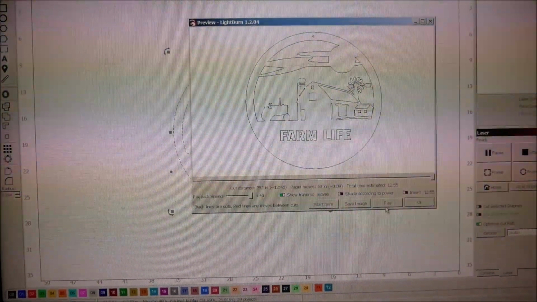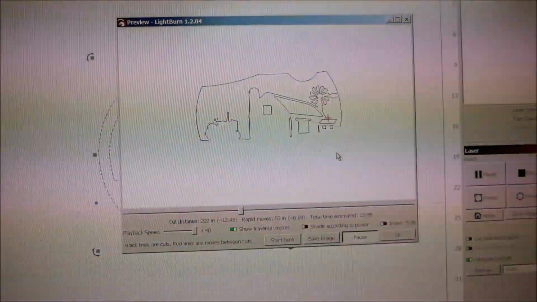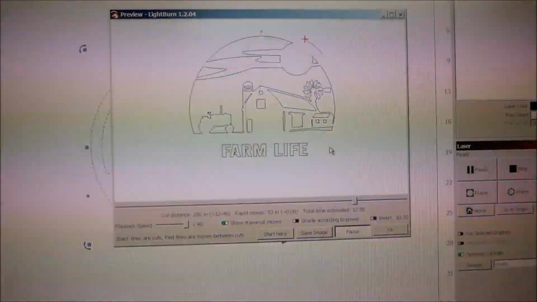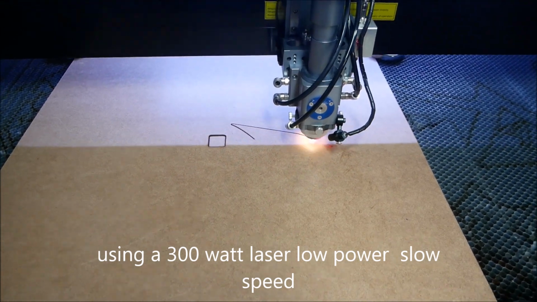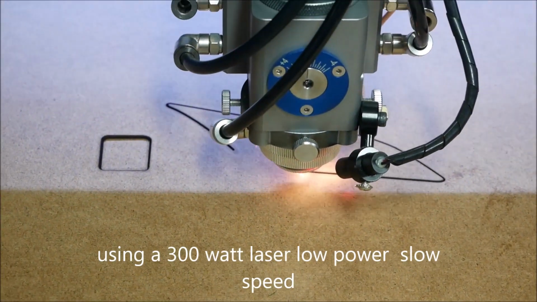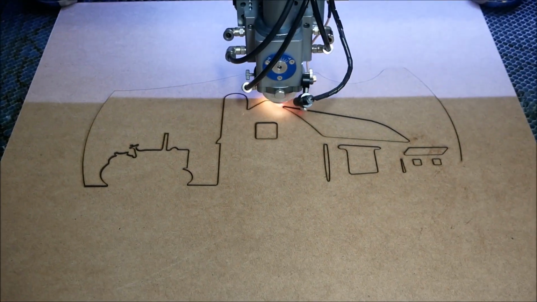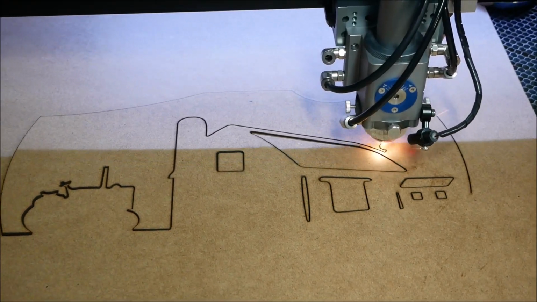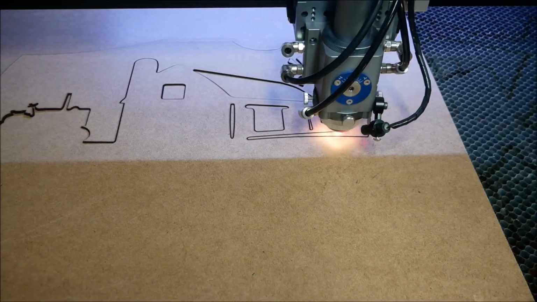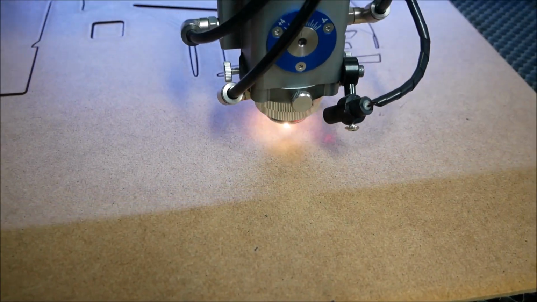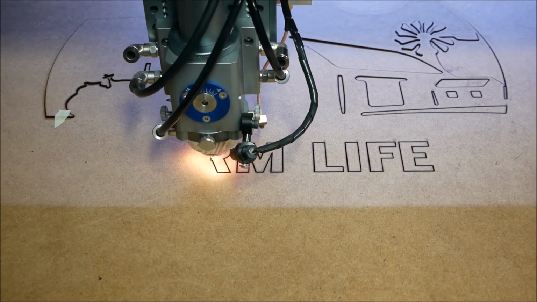Shown here, I've loaded the file into the laser software, and I'm just running the simulator to see how much time it's going to take. Here I've got an 1/8" piece of hardboard on the laser table. Cutting this 1/8" hardboard is pretty easy work for the laser, and I'm also using about 35 psi of air. The air really adds to a nice clean cut.